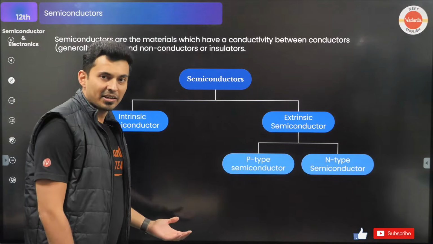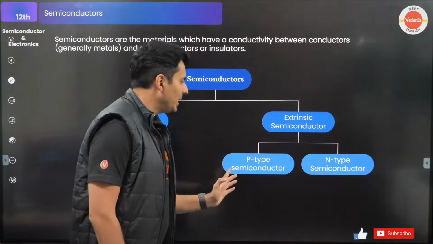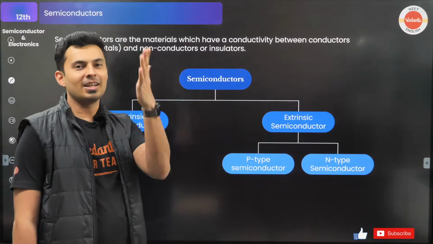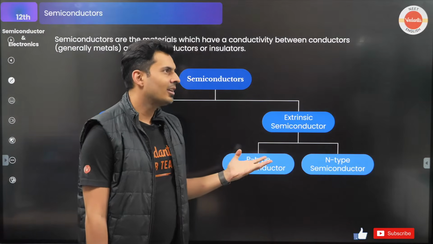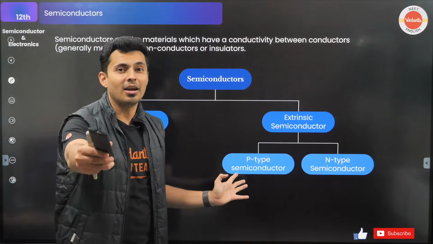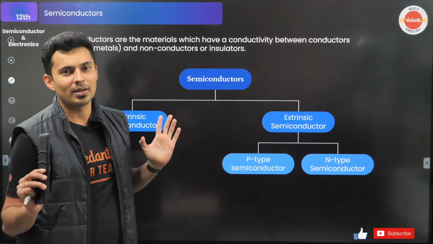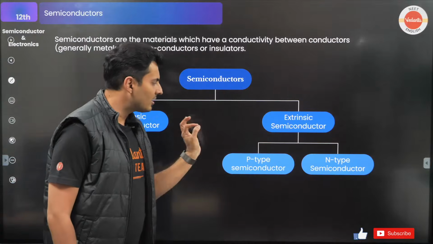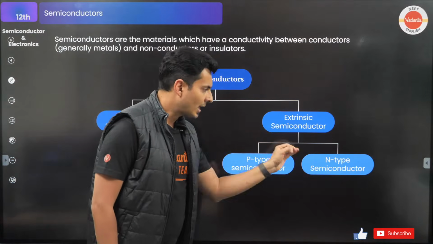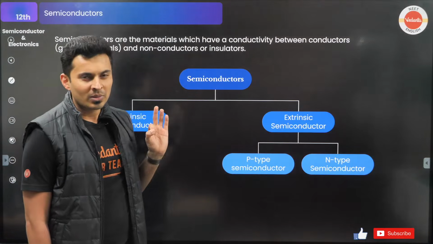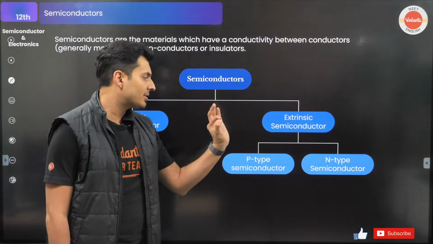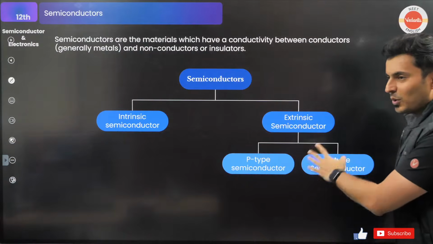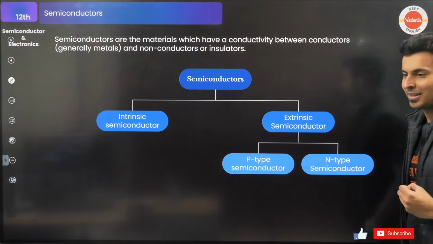That external factor also can be of two types, P type and N type. The moment you hear this word P and N, what is the first thing that comes to your mind? Charges, positive, negative, exactly. P is like positive, it's not exactly positive, but just keep in mind it's like positive, and N is just like negative. There is some negative element in N, and P has some positive element in it. So this is the flow chart which will help you remember the different types of semiconductor.